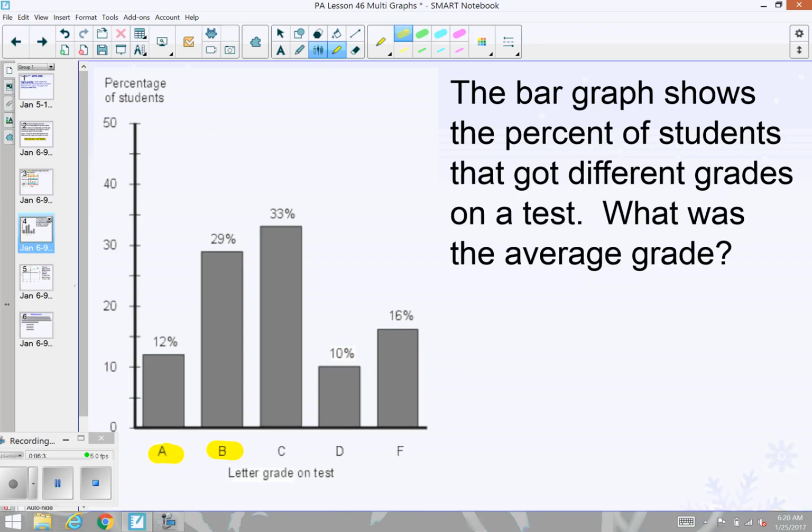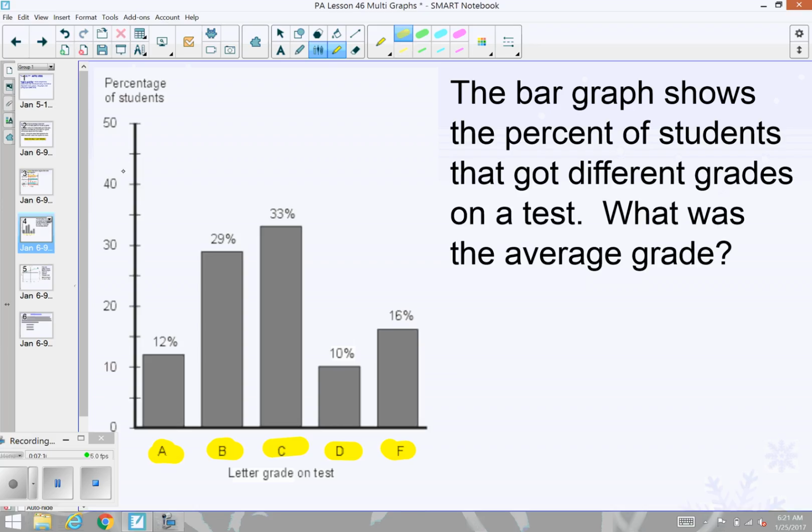What's different about the bar graph is that on the x-axis we are seeing categories. These are values that represent different types of answer choices. In this case, we're looking at letter grades for a test. So we have a grade A, a grade B, C, D, and F, and we're seeing how many people, or what percent of people, got each one of those grades. We don't know exactly what the specific scores were for the A's, B's, C's, D's, or F's. We just know that overall those were the grades, and that makes it different than the histogram.